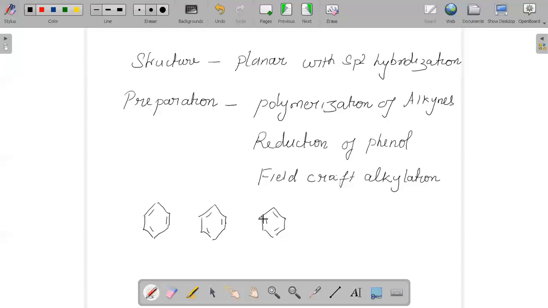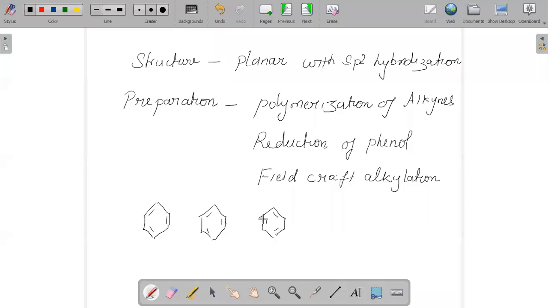We can even prepare benzene by reduction of phenol. Phenol can be reduced in the presence of zinc, which will give us benzene. We also have Friedel-Crafts alkylation and Friedel-Crafts acylation. So there are different methods which we use in order to prepare benzene.